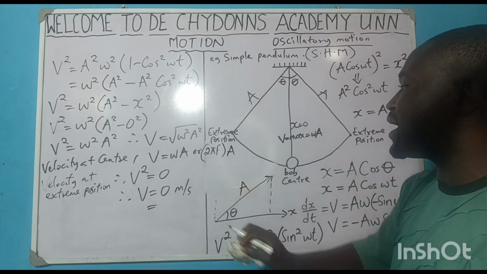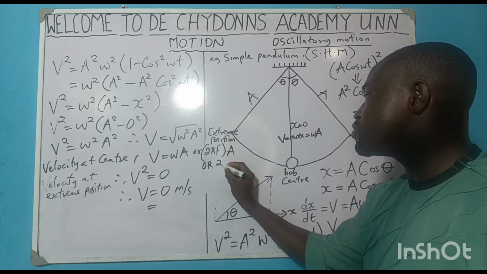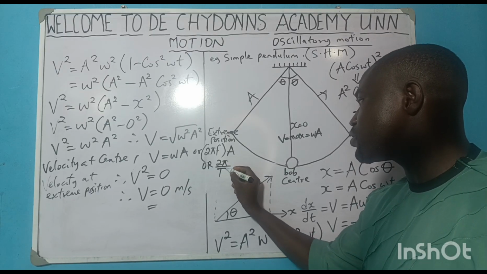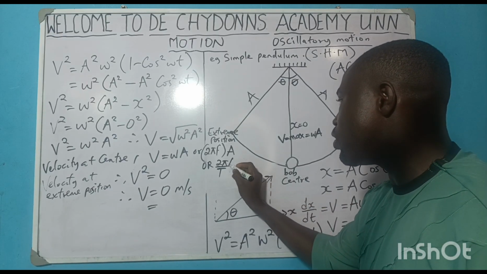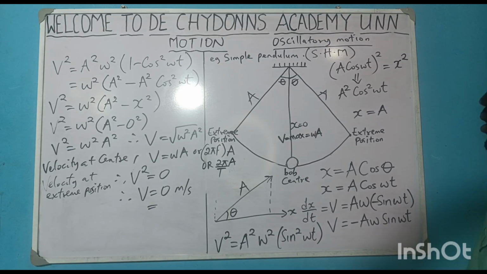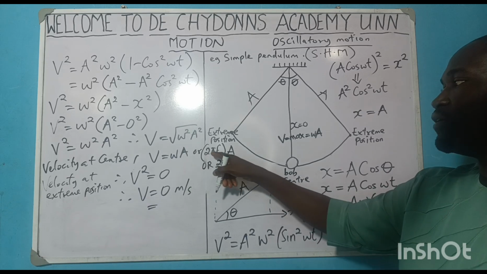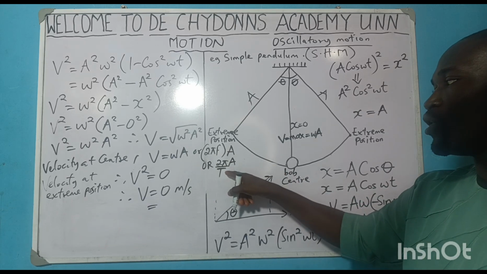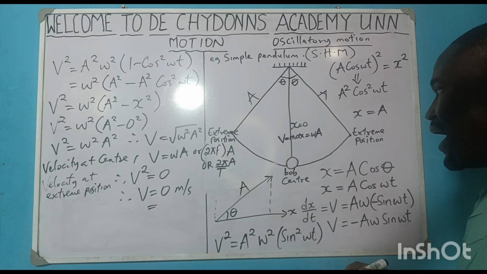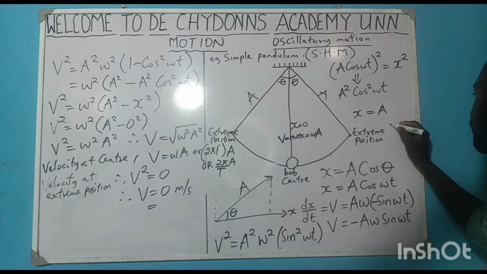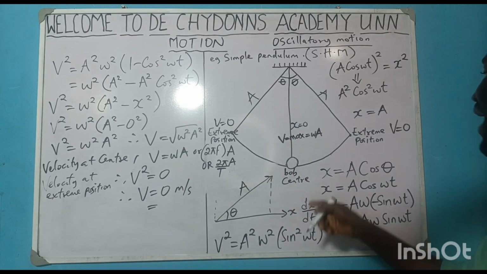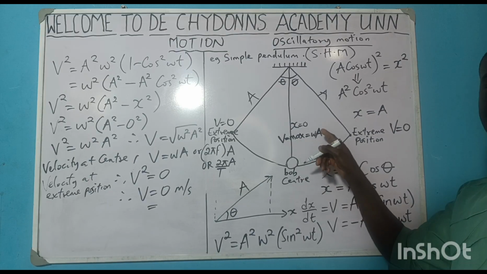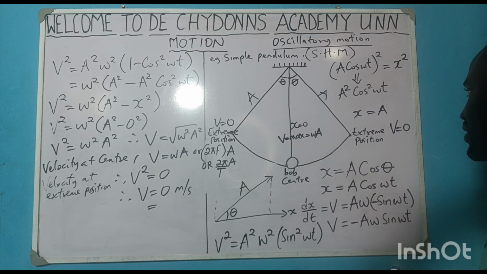Or you can also say 2 pi over period times amplitude, 2 pi amplitude over period. You get the velocity at the center. That is, if angular velocity is given to you, this is this. If it is frequency, this is this. And if it is period, this is the formula that you will use. Are you getting it? So at extreme position, v will be equal to 0. But at the center, v will be very much maximum. That is that.